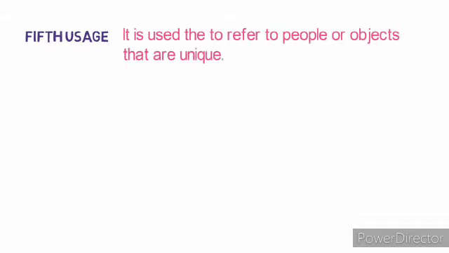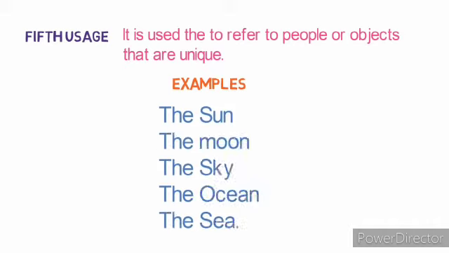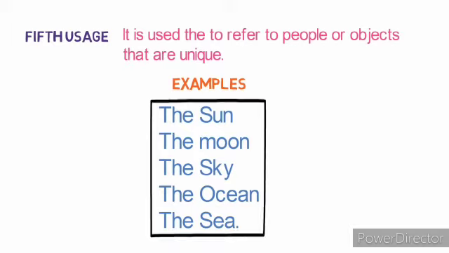Now, fifth use. It is used to refer to people or objects that are unique. For example, the sun, the moon, the sky, the ocean, the sea. So these are all unique, means these are all one in our world and that's why we have to use the article here.